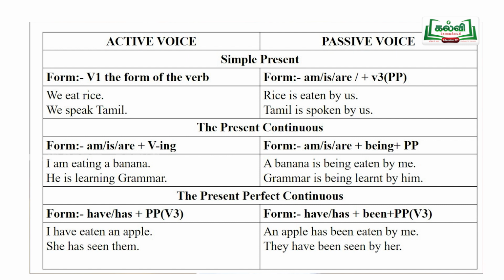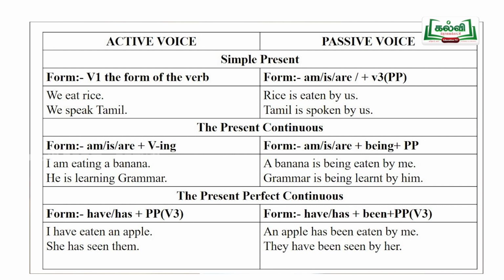Yes, have or has plus past participle of the verb. That is the present perfect. And how is it changed into passive voice? Have or has plus been plus past participle of the verb. That is the third form of the verb to be given there.